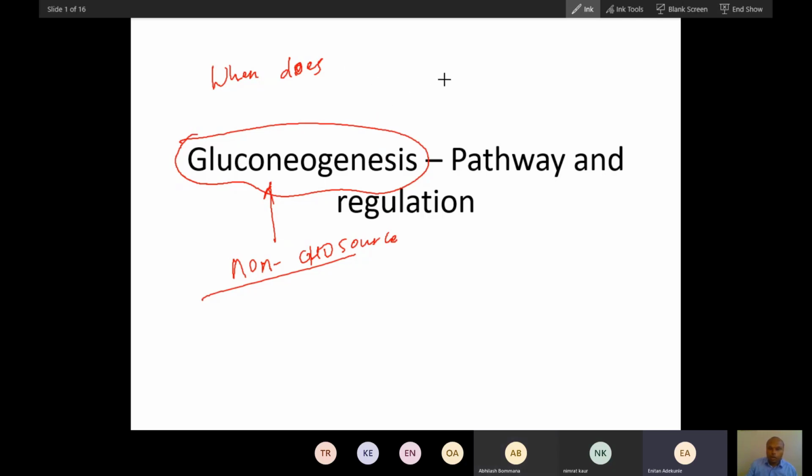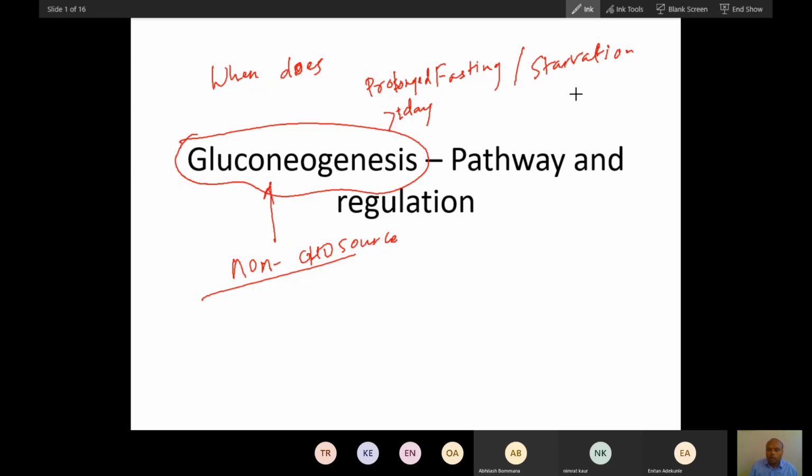In that sense, the more precise terminology will be prolonged fasting and starvation. Prolonged fasting means fasting after 1 day, after about 24 hours.